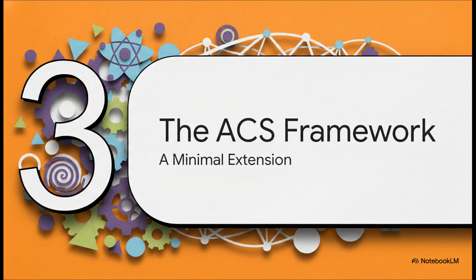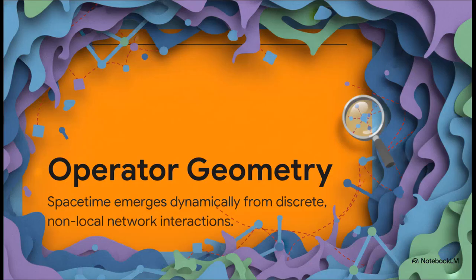Okay, part 3. Enter the ACS framework. So the crucial point is, what is the actual alternative to pretty math? Well, the ACS framework is proposed as the minimal, consistent extension required to fix this current mess. And the biggest takeaway is how ACS completely discards the smooth background manifold we all usually assume just naturally exists. Space-time is not fundamental here. There's no smooth canvas of space and time. Instead, underneath it all, there is operator geometry. Reality is actually a causal network of discrete, computational space-time events. Things like duration, volume, and distance don't fundamentally exist. They emerge combinatorially from this underlying network.